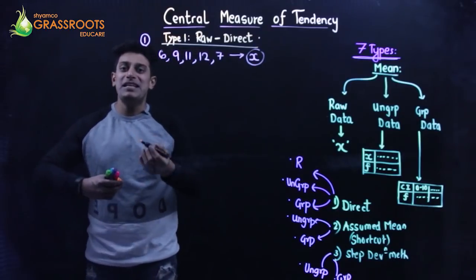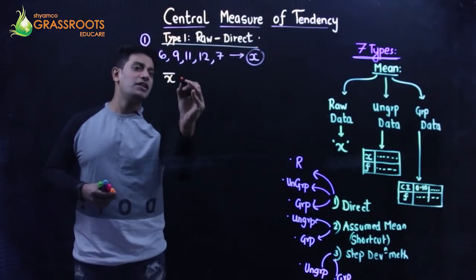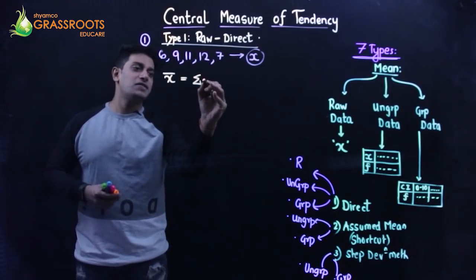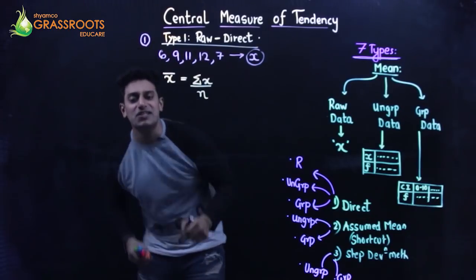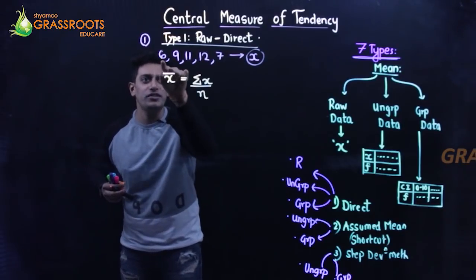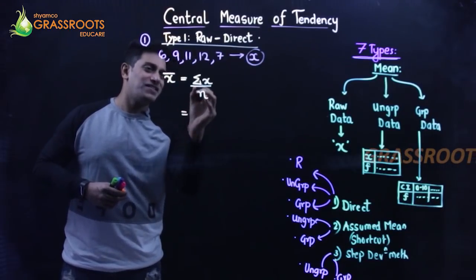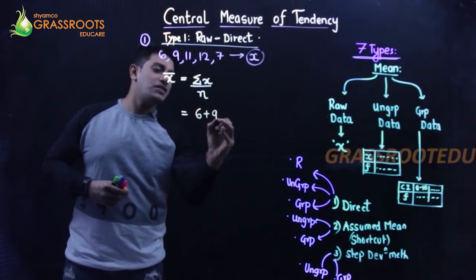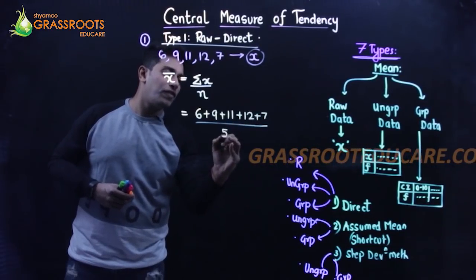Okay, we need to find the mean. Mean is represented by X bar as a symbol, and the formula is summation X upon the number of observations. The small n stands for the number of entries. 1, 2, 3, 4, 5. So n is 5. So this is going to be summation X: 6 plus 9 plus 11 plus 12 plus 7 over 5.